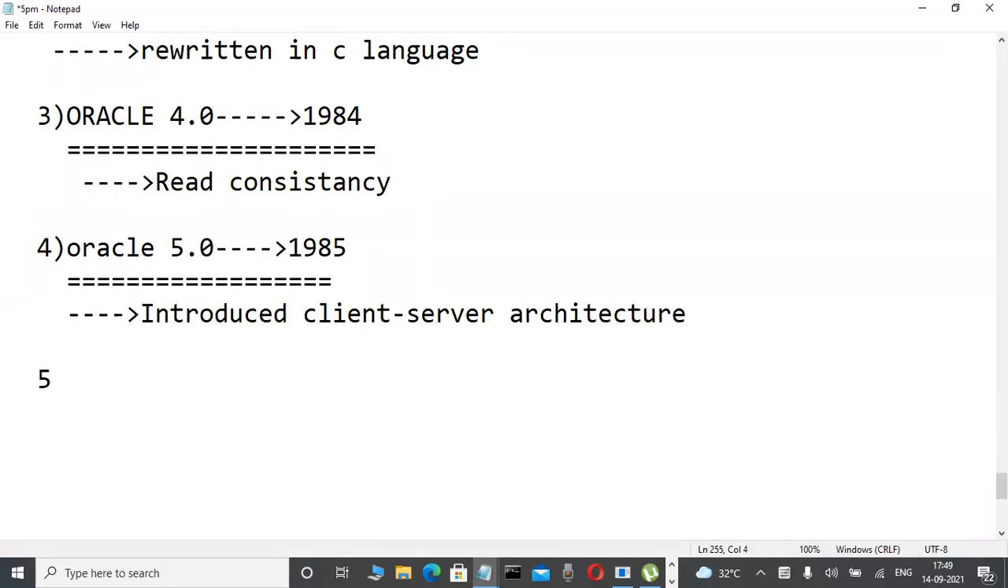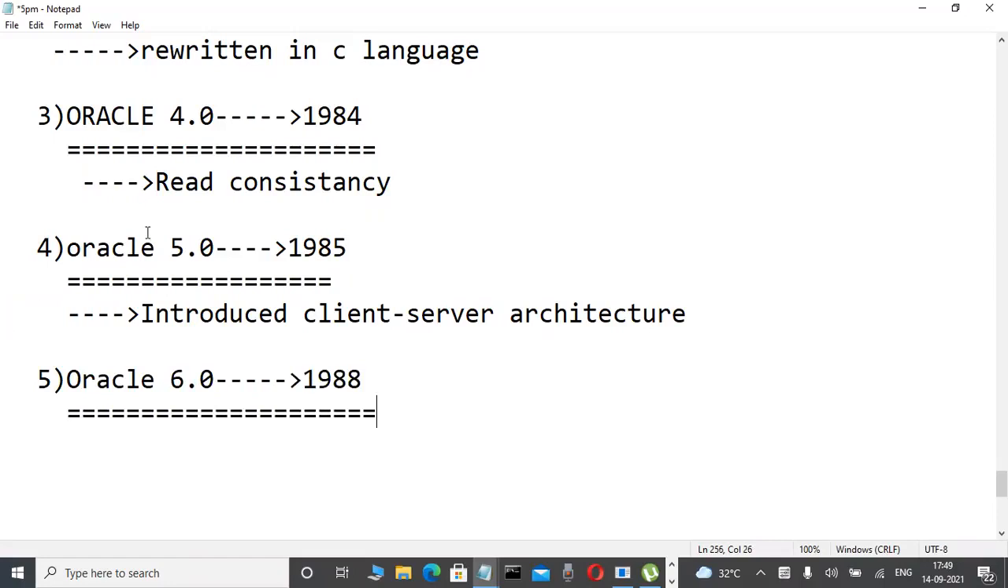I am not interested to tell about it; that is distributed databases only. Now the next important Oracle version. The next version is Oracle 6.0. This is important. Oracle 6.0 version was introduced in which year? Maybe anybody have an idea? Very good. Not 1986, they introduced it in 1988.